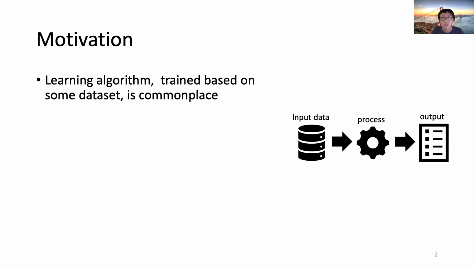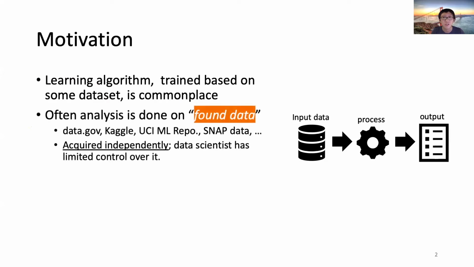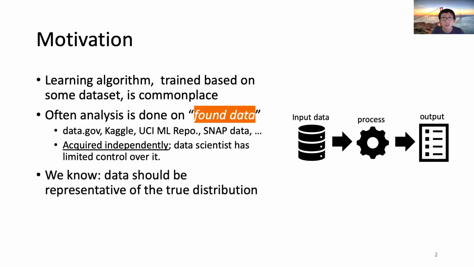It's commonplace today to train a machine learning model on a given dataset for various purposes. More often than not, such learning is performed on so-called found data, meaning that the dataset has been acquired independently, possibly through a process on which the data scientist has limited or no control. A general expectation for such a dataset is that it must be representative of the distribution from which the actual test or production data will be drawn. However, we argue that a model trained on a representative dataset can still be problematic, as a population bias problem may arise.